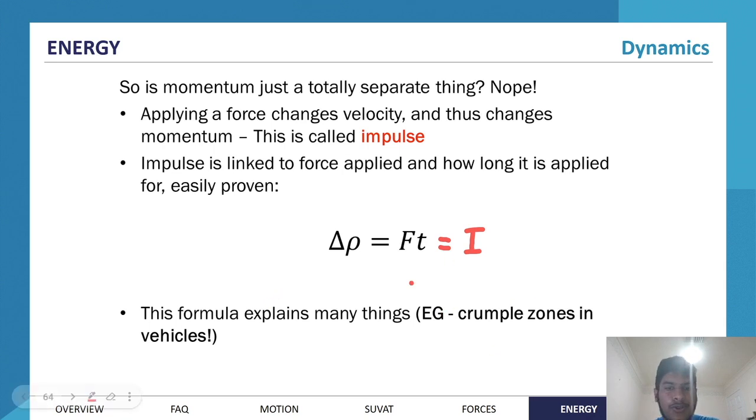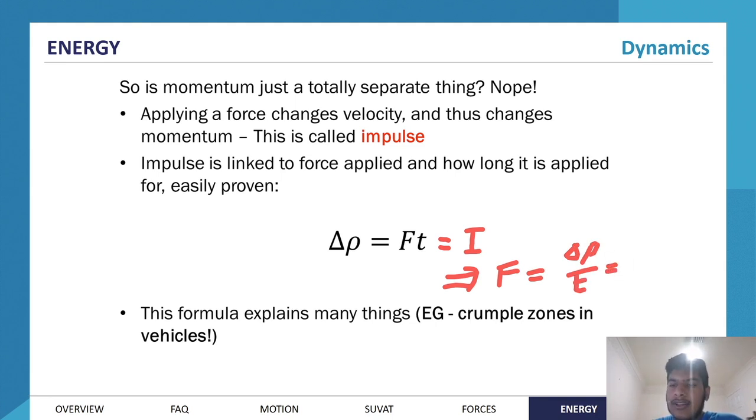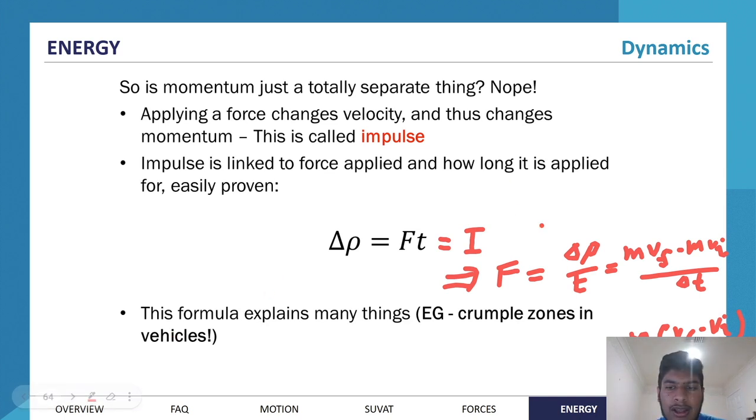So for example, crumple zones. If we rearrange for F equals change in momentum over time, you can say mass times velocity final minus mass times velocity initial over delta T, assuming the masses are constant. We can pull out the factor of mass, and we can say VF minus VI over delta T. Now that's just acceleration, so it's mass times acceleration pretty much exactly. But what we see here is that the force is dependent on the change in momentum over time.